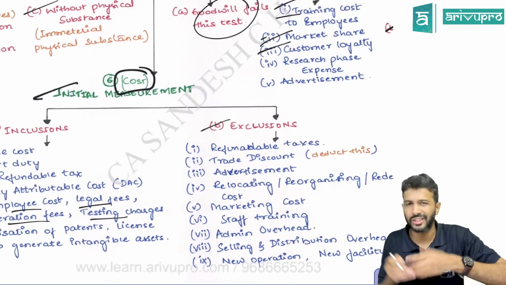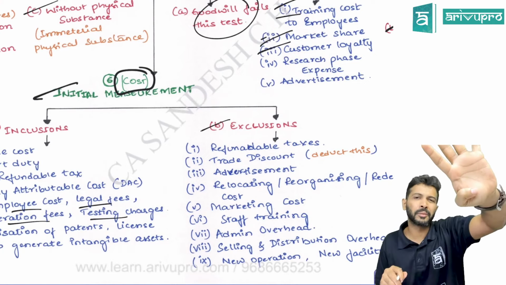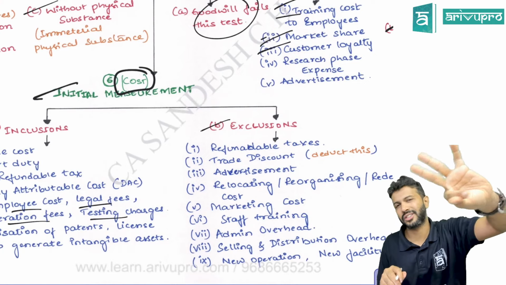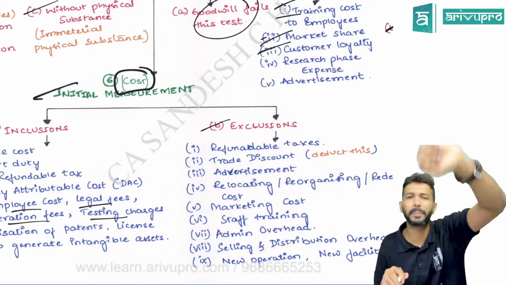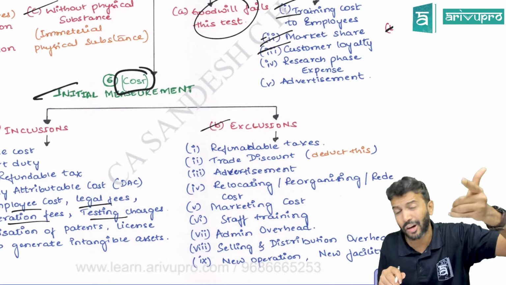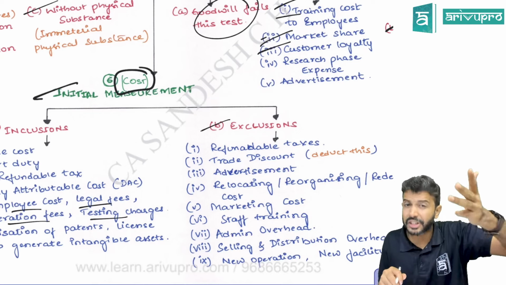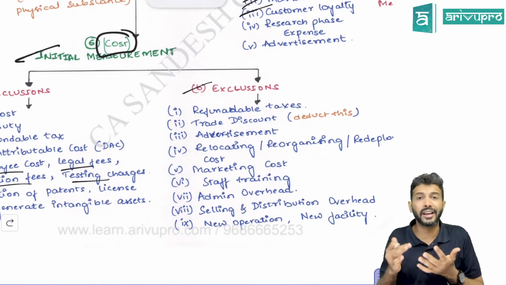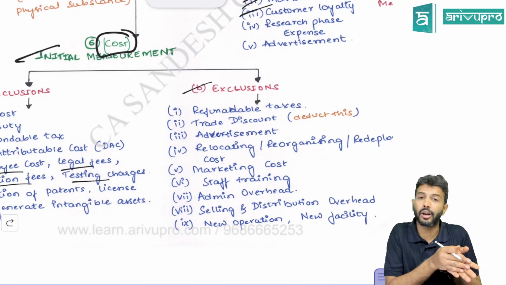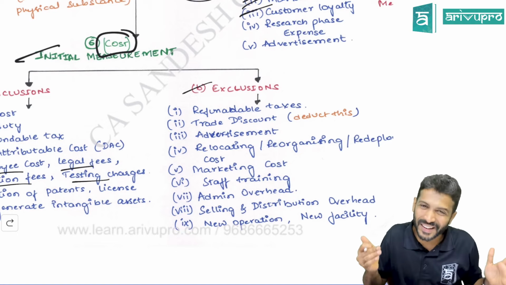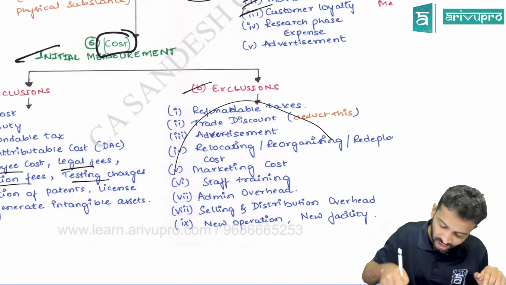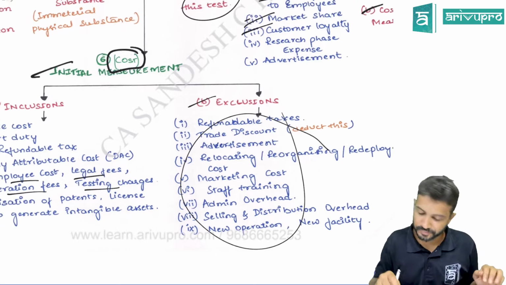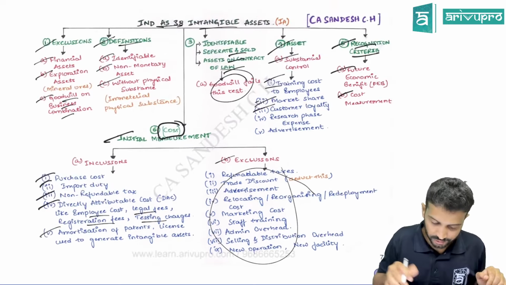Certain exclusions. This is the same as PPE: general administrative overhead, selling and distribution overheads, relocation cost, reorganization, redevelopment, abnormal loss, staff training cost, customer loyalty, market share, research phase expenditure, initial operating expenditures, initial operating losses, promotional expenditures, advertisement, etc. All these are your cost exclusions. Next.